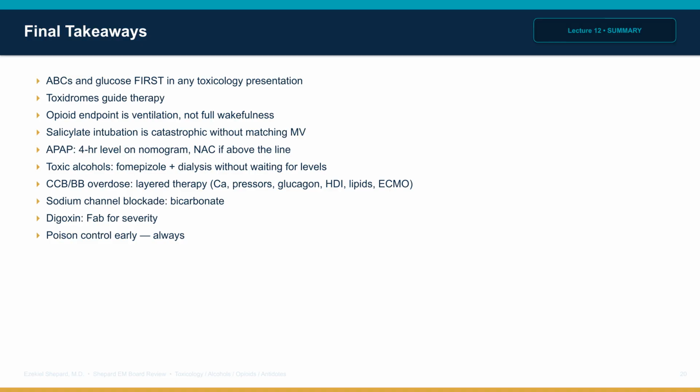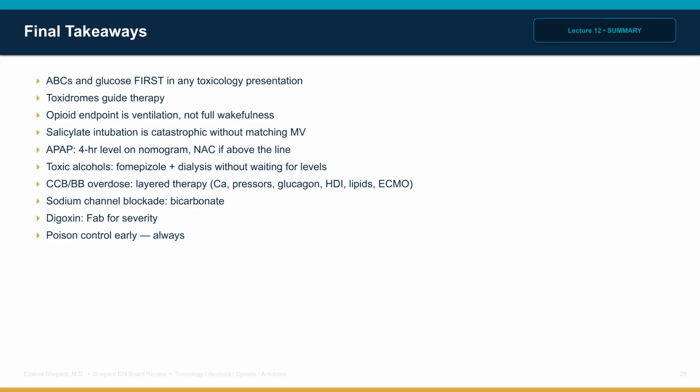The final takeaways are these. ABCs and glucose first. Toxidromes guide therapy. Opioid endpoint is ventilation. Salicylate intubation is catastrophic without matching minute ventilation. Tylenol 4-hour level on the nomogram drives NAC decisions. Toxic alcohols need Fomepizole and often dialysis without waiting for confirmation.